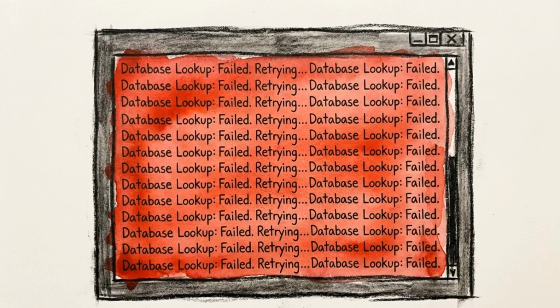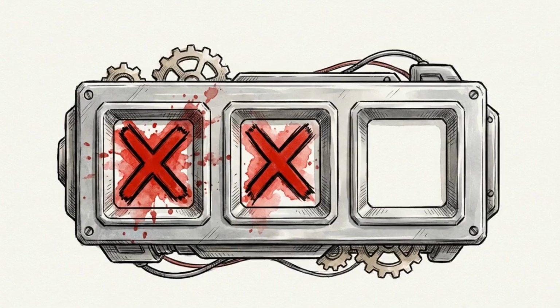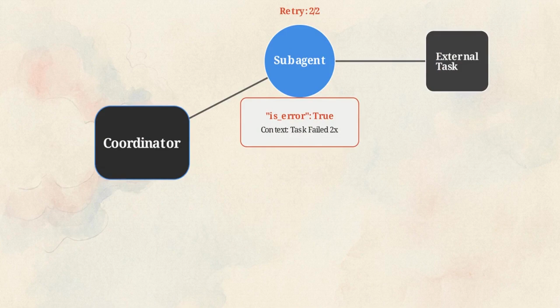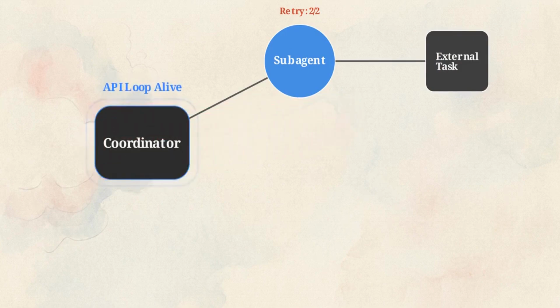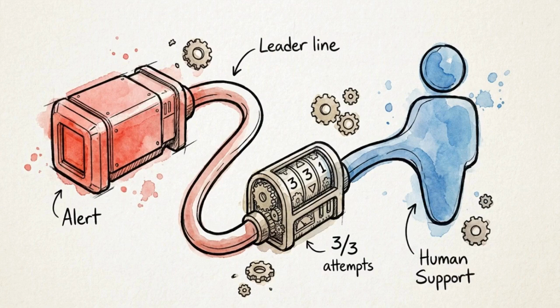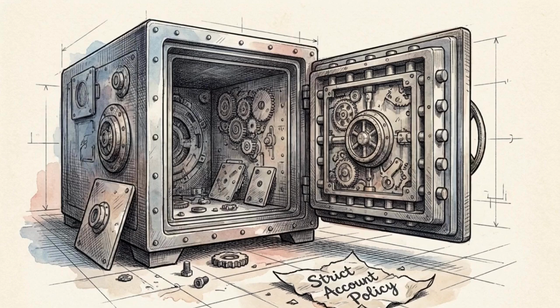The third failure is the infinite retry. A subagent encountered a flaky database lookup and kept retrying indefinitely, burning API costs and hanging the system. You fix this by handling errors at the lowest capable level. You give the subagent a strict, small local retry budget, usually just 2 or 3 attempts. If the budget is exhausted, the subagent escalates. It returns error true, carrying the context of what it tried. Returning an error payload rather than crashing keeps the API loop alive. The coordinator catches it, routing to an alternative plan or a human agent. Bounded local retries paired with explicit escalation allow the system to fail gracefully without silently exhausting resources.